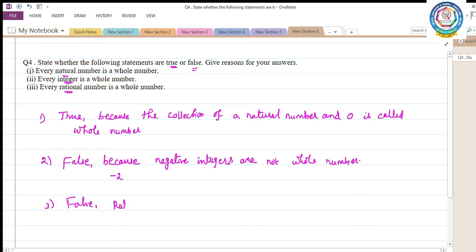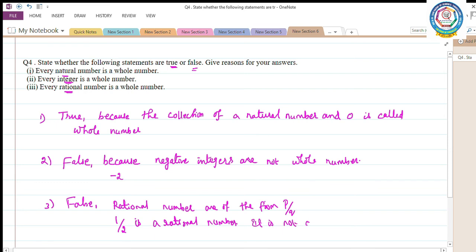Rational numbers are of the form p by q. For example, I am taking 1 by 2. 1 by 2 is a rational number, but it is not a whole number.